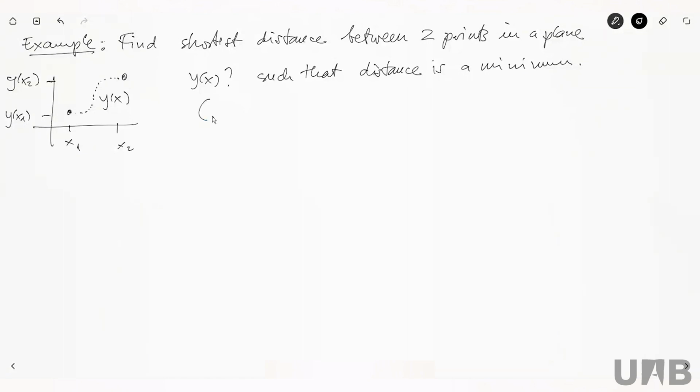And we also know the answer. Okay, the answer is a straight line. The answer is the straight line that connects these 2 points. This is obvious. We know that the answer has to be this thing. But now the exercise is show it. Show this. So write, what is the distance between these 2 points for any path connecting them. Okay? Apply Euler equation and find that indeed, the solution is a straight line.